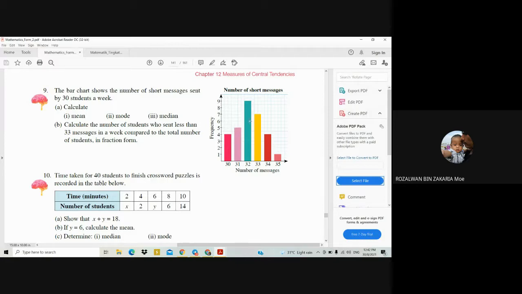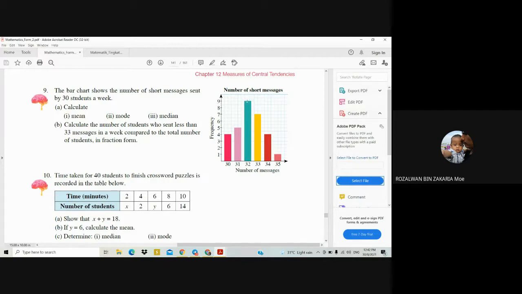Next, for 32, you have to add the frequencies: 4 plus 5 equals 9, 9 plus 9 equals 18. So the data position for 32 is position 10 until 18.